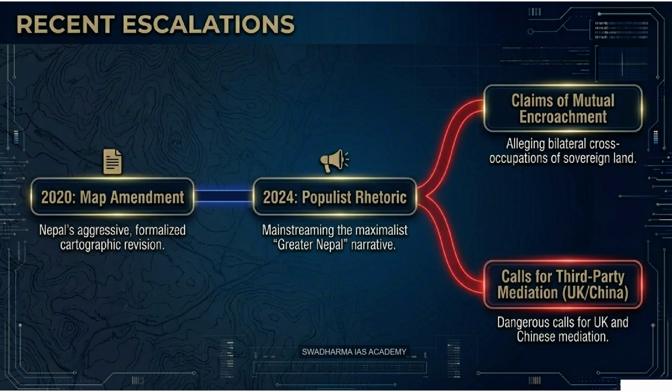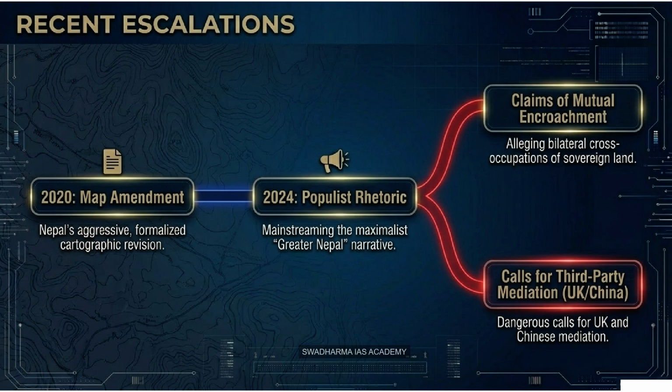Precisely. Remember when he was mayor, he placed a Greater Nepal map in his office. Oh, right. Claiming modern Indian territory as historically Nepalese. Yes, and that was a direct, calculated counter to the Akhand Bharat mural that was placed in India's new parliament building. It's just aggressive nationalist signaling for domestic consumption.